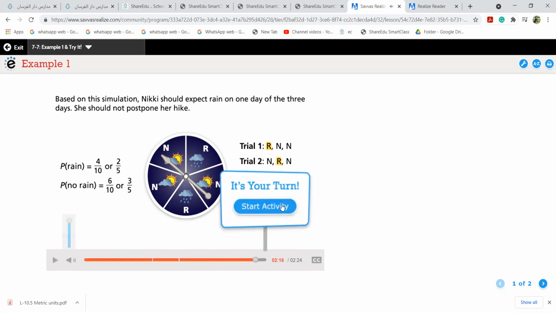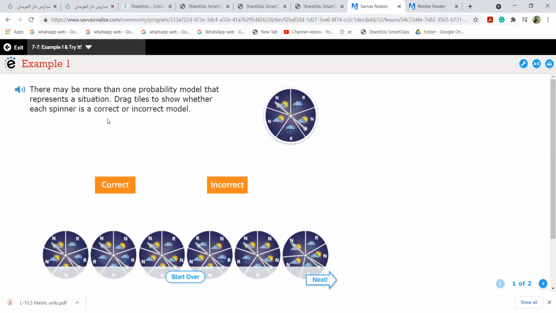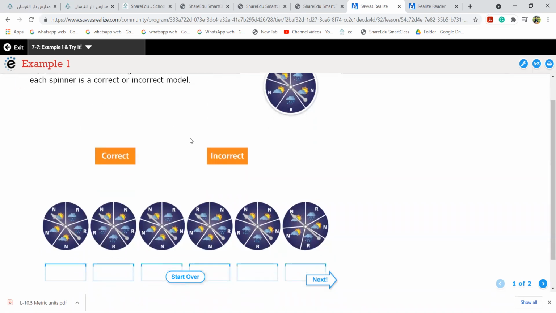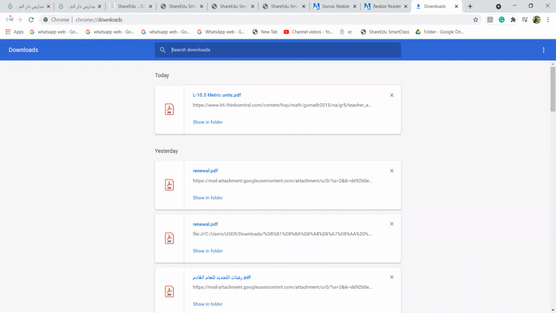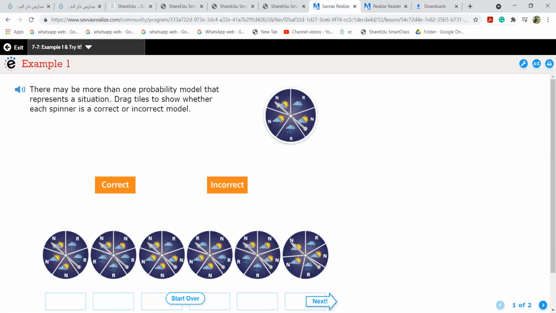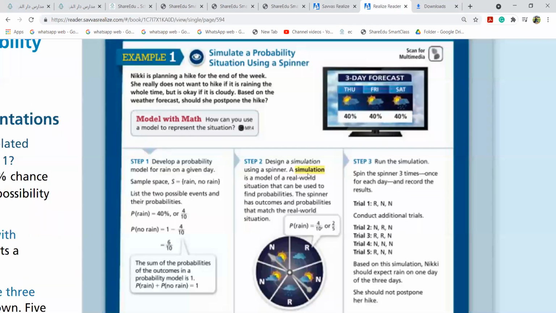So there may be one more probability model that represents the situation. Drag the tiles to show whether each spinner is correct in the model or not. Anyways, leave it. Try it. You have a question, try it. See in your book. You have a question, try it over here.